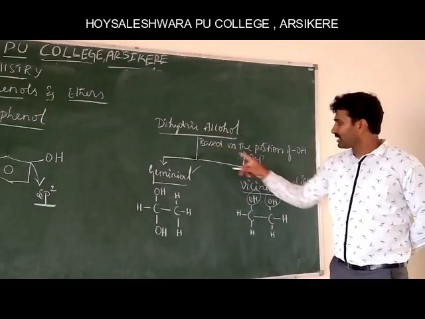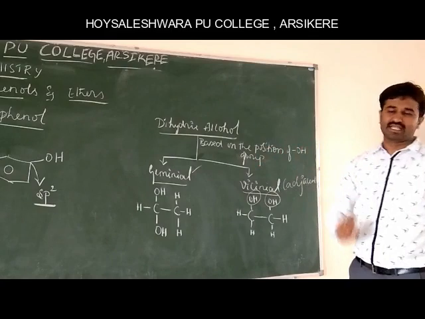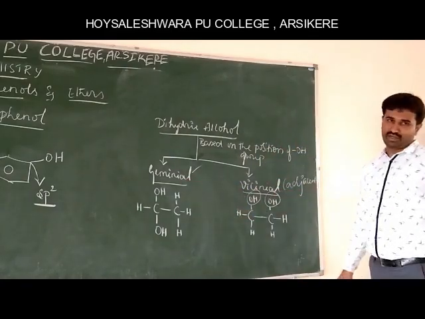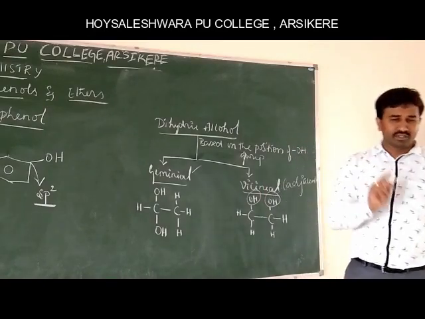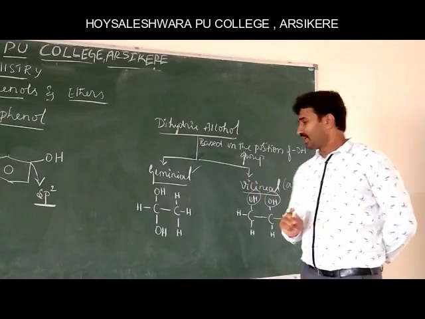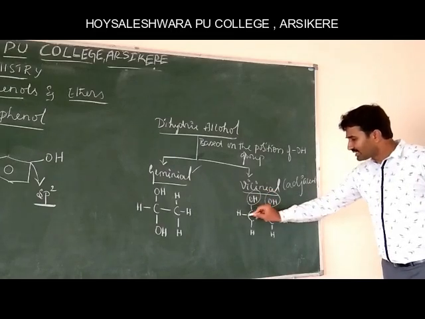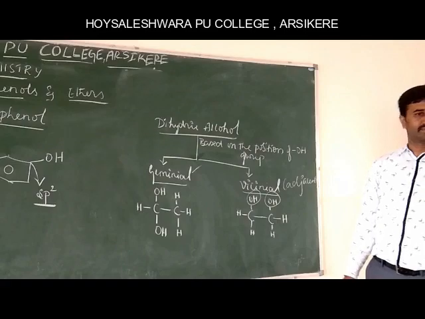Based on the position of the hydroxyl group, dihydric alcohols are further classified into geminal alcohols and vicinal alcohols. Geminal means on the same carbon atom. If the two hydroxyl groups are attached to the same carbon, those are called geminal. And if the two hydroxyl groups are attached to adjacent carbon atoms, those are called vicinal alcohols.